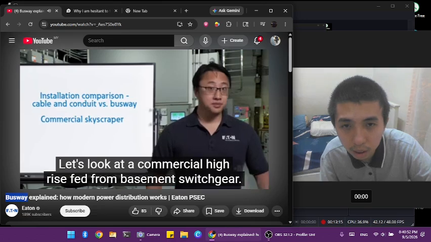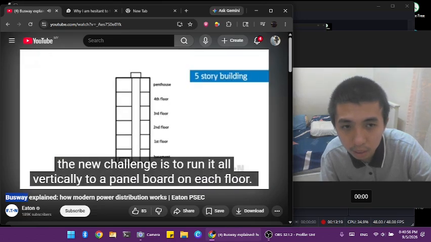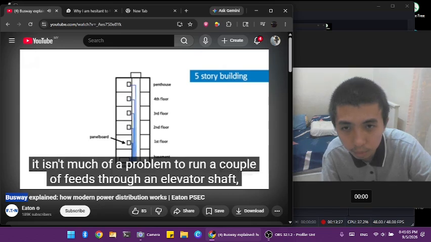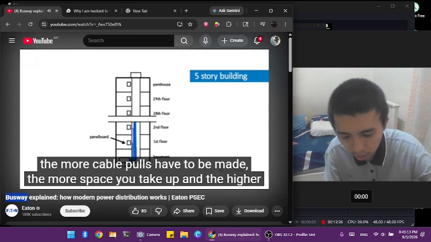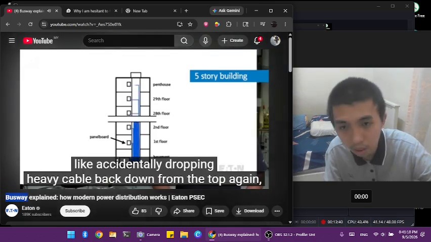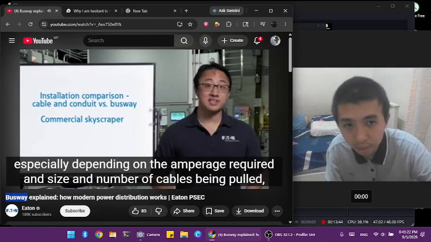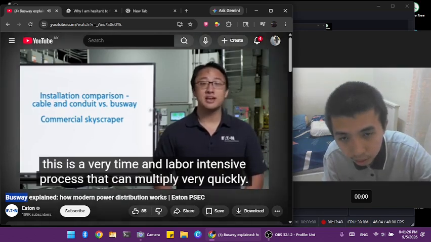Let's look at a commercial high-rise fed from basement switchgear. Instead of running conductors all around the room, the new challenge is to run it all vertically to a panelboard on each floor. For a building that's several stories high, it isn't much of a problem to run a couple feeds through an elevator shaft. But the taller the building is, think 20, 30, or even more floors, the more cable pulls have to be made, the more space you take up, and the higher the risk there is for problems to occur, like accidentally dropping heavy cable back down from the top. Again, especially depending on the amperage required and size and number of cables being pulled, this is a very time and labor-intensive process that can multiply very quickly.